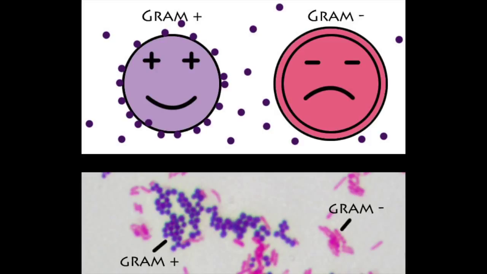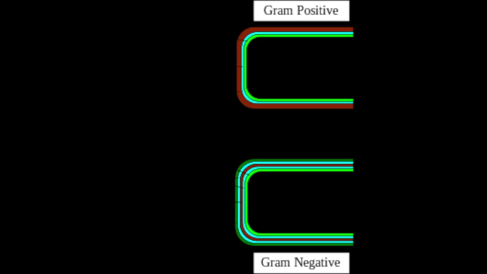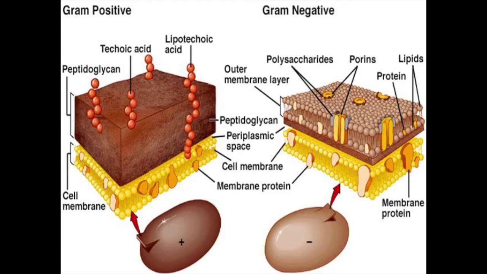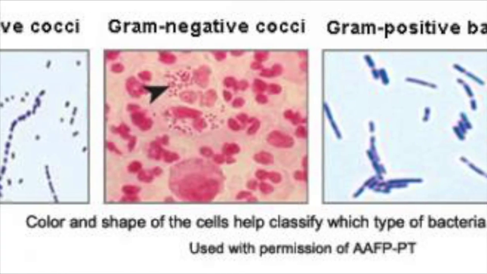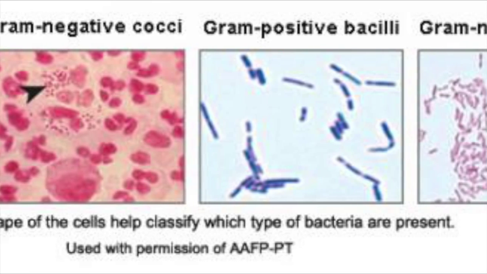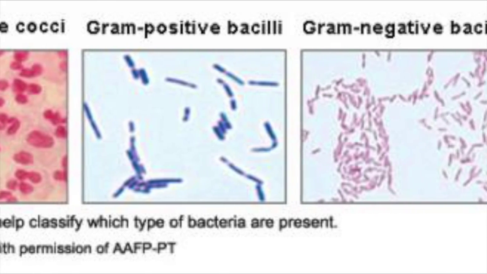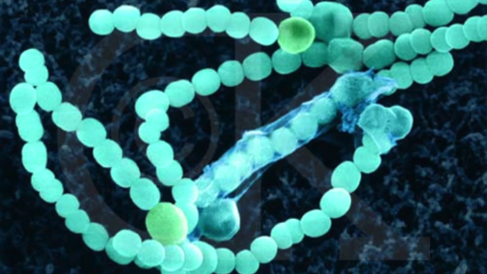One characteristic of eubacteria is its classification of either gram-positive or gram-negative. The main difference between these groups is the structure of their cell walls. Gram-negative bacteria have stronger, more impenetrable cell walls with a thin peptidoglycan layer, while gram-positive bacteria have weaker cell walls. To determine whether a bacteria is gram-positive or gram-negative, you can dye or stain the bacteria and observe the differences after they are washed with alcohol.